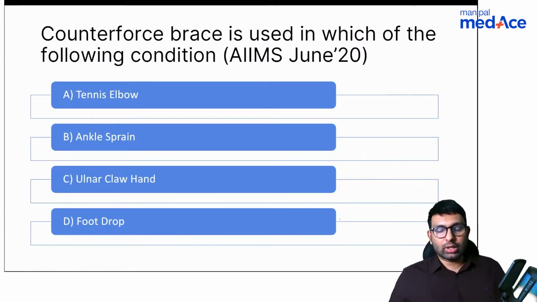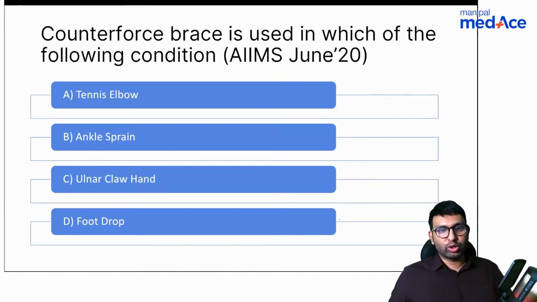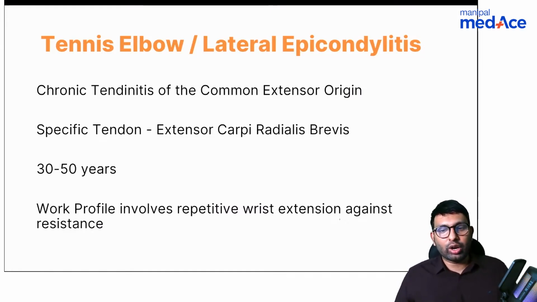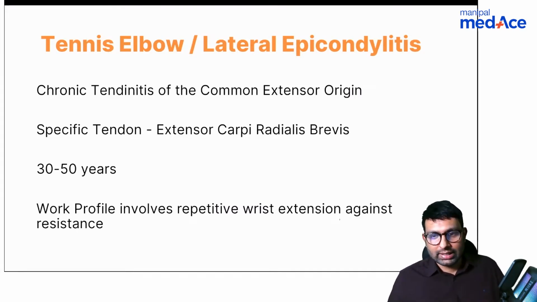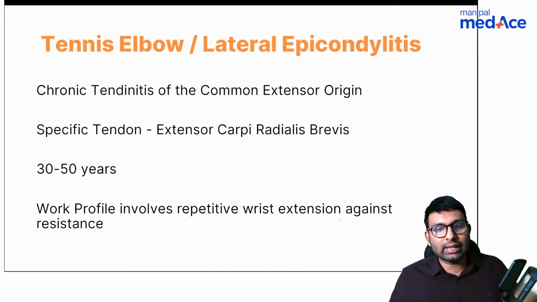Fine. So this was a question asked in AIIMS about the counterforce brace. So the counterforce brace we use in tennis elbow. Foot drop, no, foot drop is a different splint. I'll talk about that splint later. But this is used in tennis elbow, in lateral epicondylitis, which is mainly chronic tendinitis. Dr. Jain, correct? Lateral epicondylitis it is. Okay, Dr. Jamula says it's D. Okay, it's not foot drop. See, a foot drop splint is different. I'll show you what a foot drop splint is later on as we go forward. Okay, Shehzad also thinks it's foot drop. Okay, it's not foot drop. Foot drop is a different splint. Okay, Stardust, you're exactly right. Lateral epicondylitis. See, what is lateral epicondylitis? It is chronic tendinitis of the common extensor origin.